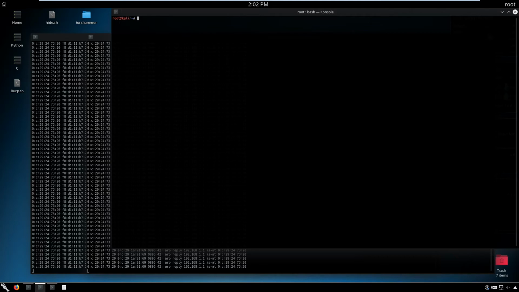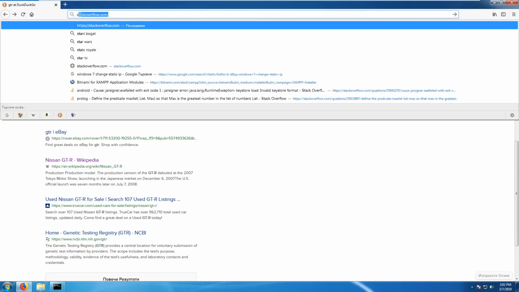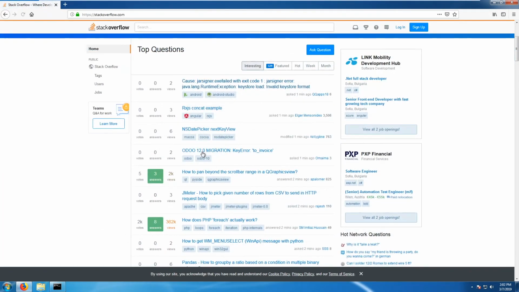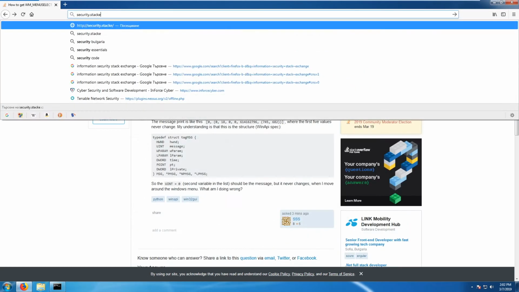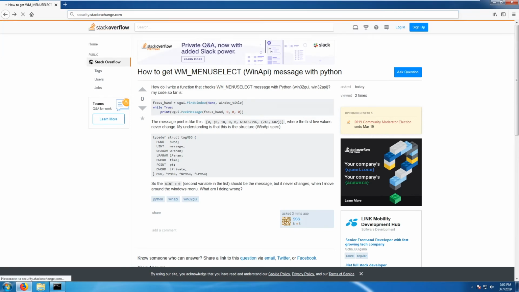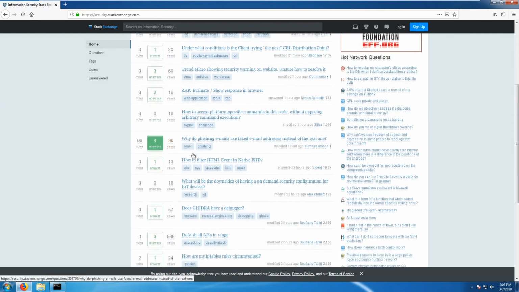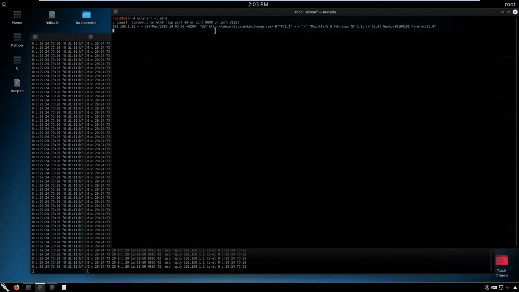For example, we can type urlsnarf, then specify the interface and press enter. Now we have to open our Windows machine, go for example to Stack Overflow, browse a little bit, go for example to Stack Exchange. So now go to my Kali machine and see that we actually visited that Security Stack Exchange.